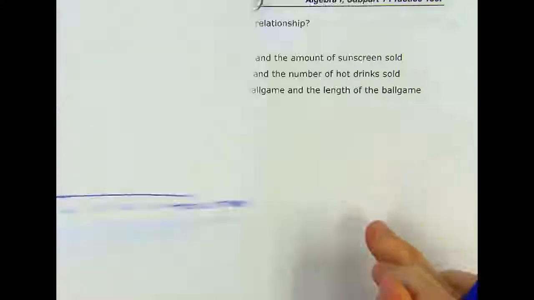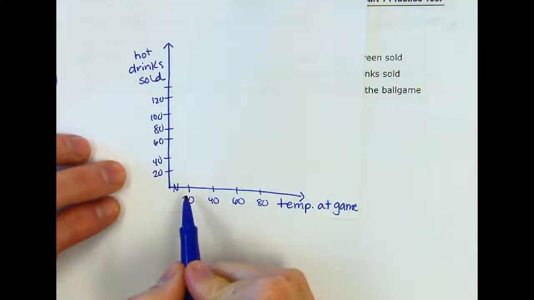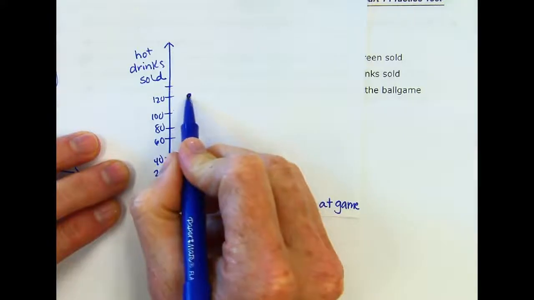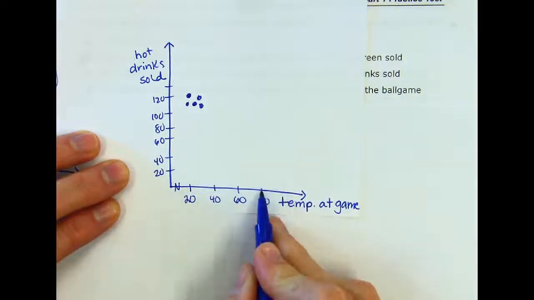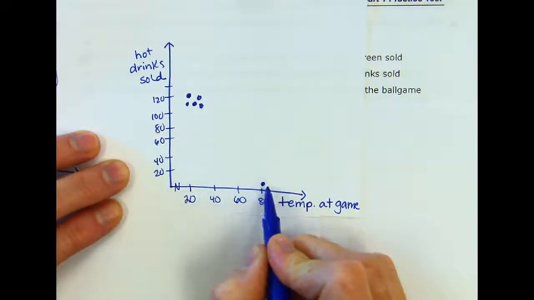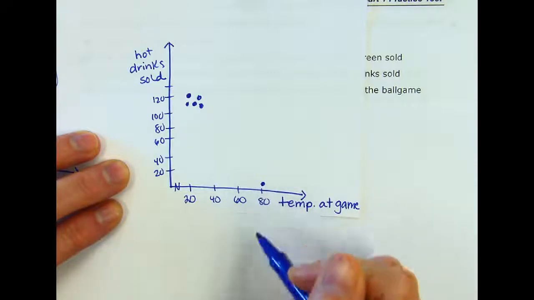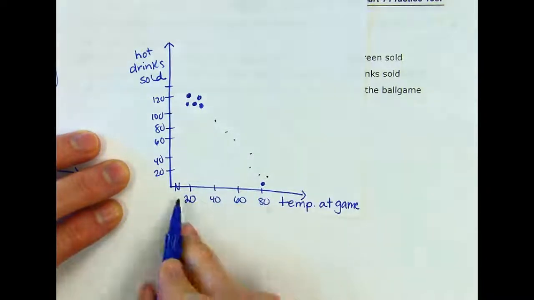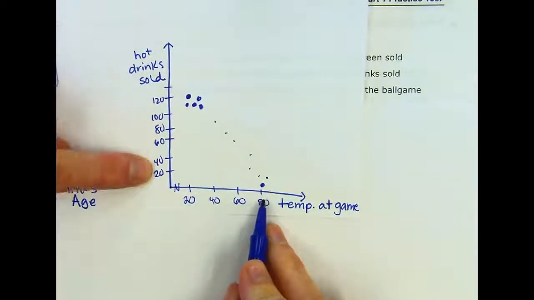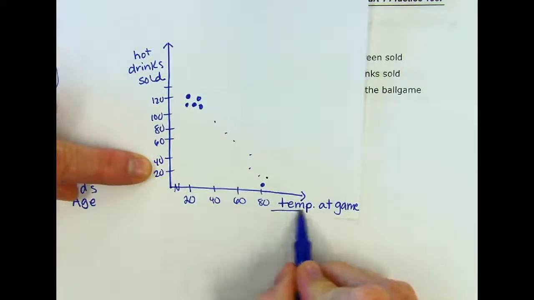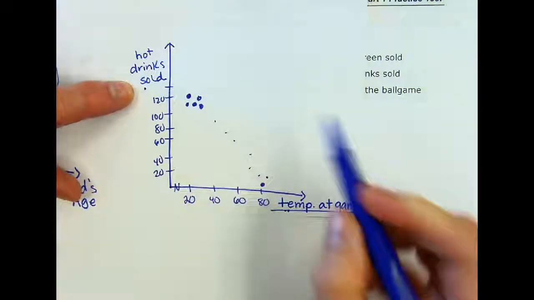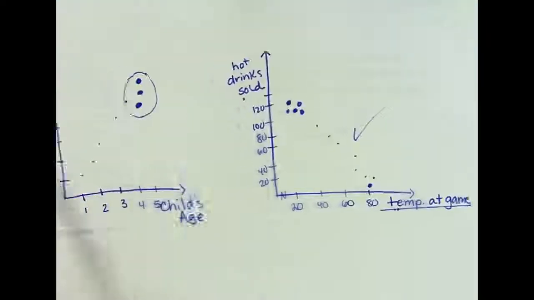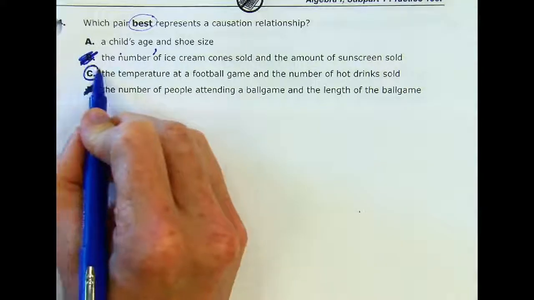Now, the football game one, okay, if it is 20 degrees, more than likely we're selling a lot of hot drinks, so we would have a lot of dots right here. If it's 80 degrees, we're probably not selling a lot of hot chocolate. So now think of it, yeah, we have correlation. As the temperature increases, the number of hot drinks decrease. So is the temperature in fact causing the number of hot drinks sold? I do believe yes. So we have correlation for both, but which one's the best causation? I do think we would have to go with C on that one.